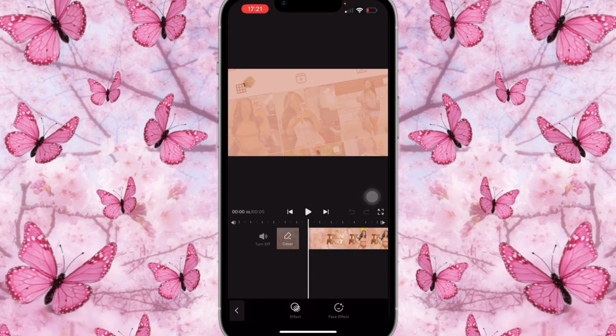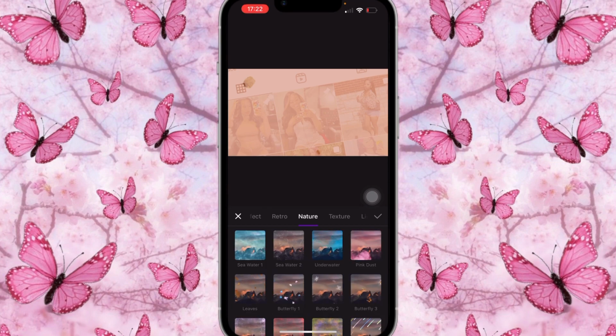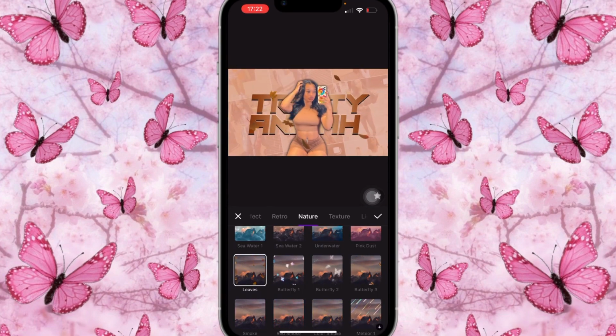Then you're going to click on effects and scroll all the way to nature as well. And you're going to add leaf as well. So that leaf is going to add over it. As you guys can see, there's leaves falling behind and also there's leaves falling in front. So it looks kind of 3D. So that's the look that we're going for.